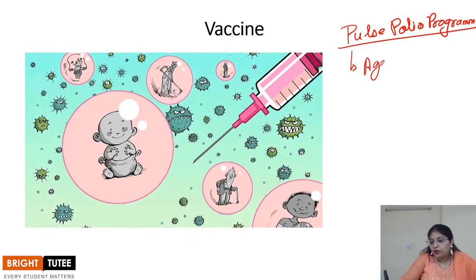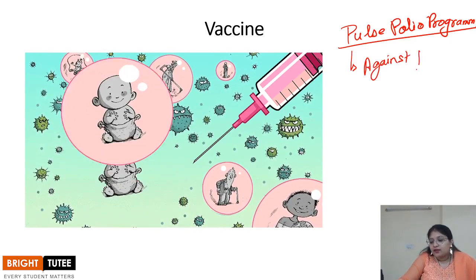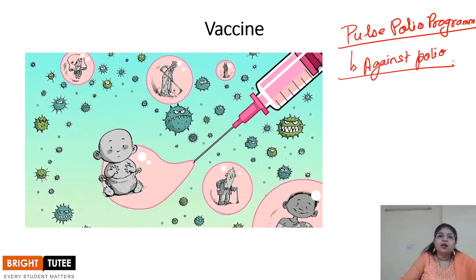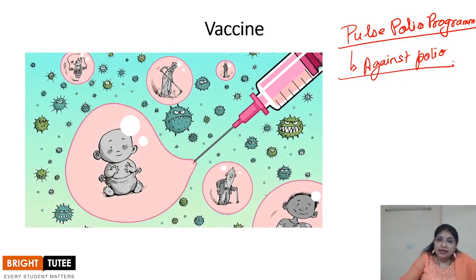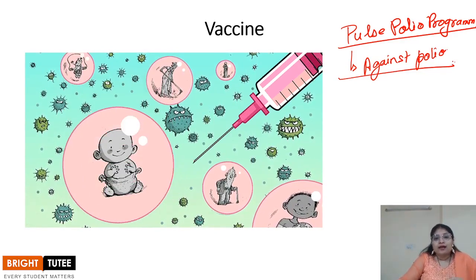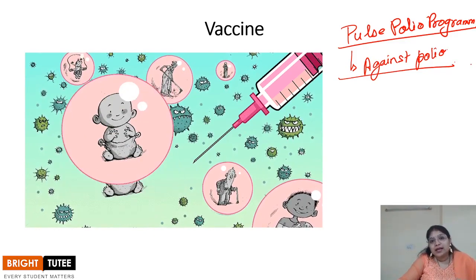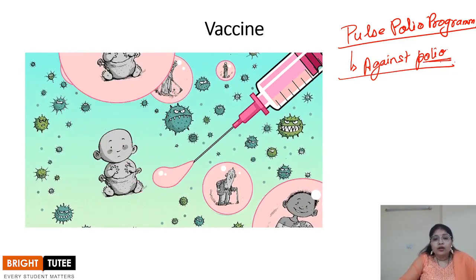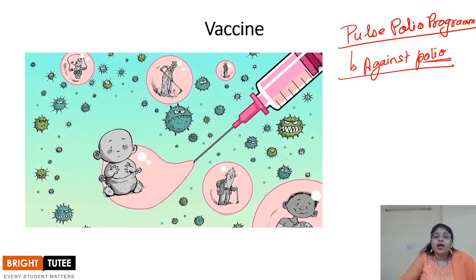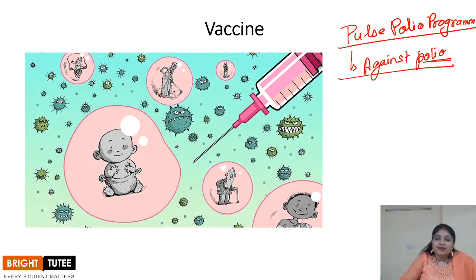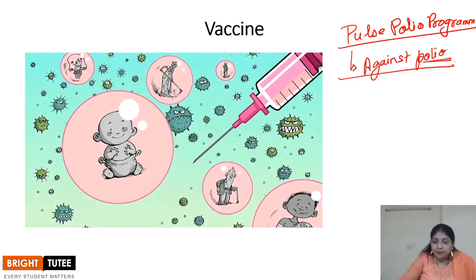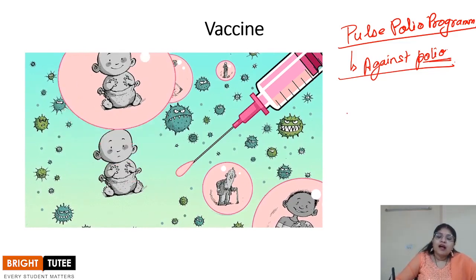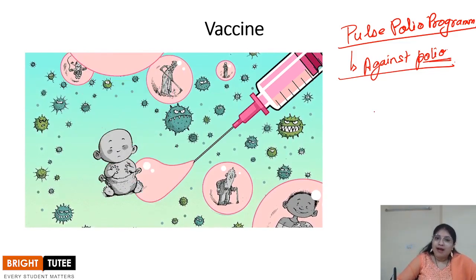It is successful because in India we have successfully eradicated polio. So vaccination has helped us in eradicating a number of diseases including polio, and in the world, major portions of the world are now free of the disease called smallpox, right? Such diseases have been eradicated with the help of vaccines, right?